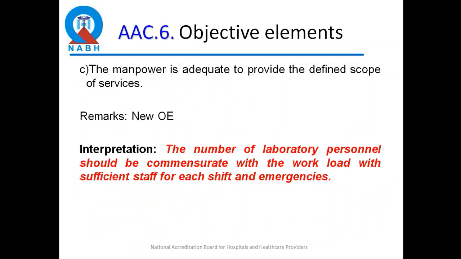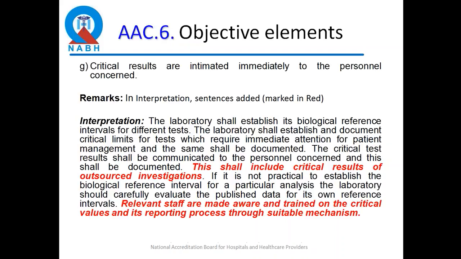Same way, there is a new objective element on the manpower. There's no standard which is defined as of today. There may be a few references here and there, but again, we have to use our own judgment to find out whether there's enough staff to work during the shift or during the emergencies, etc. in the lab. Okay. Critical results, AAC 6G, the interpretation is now extending to critical results that are found